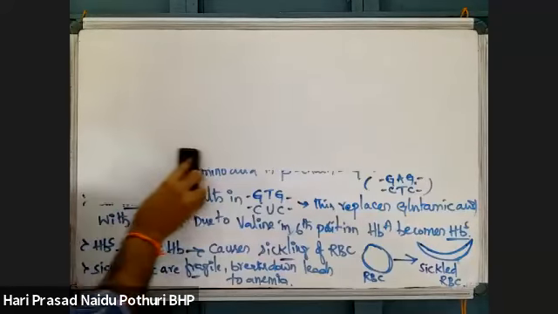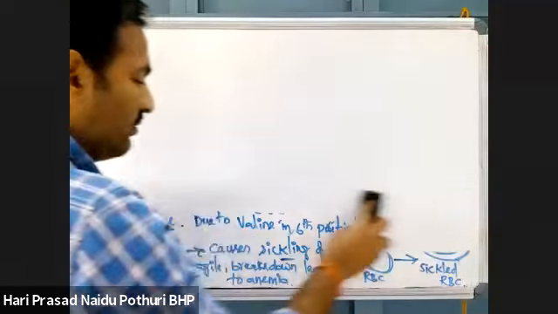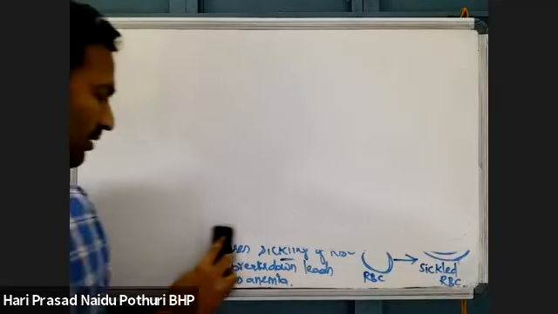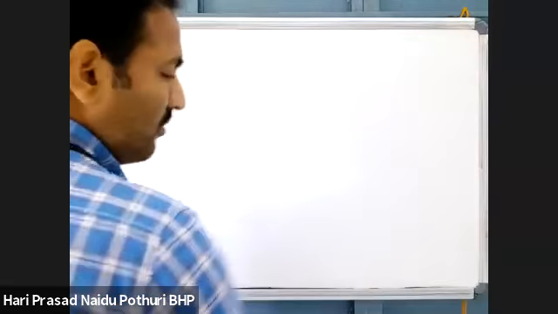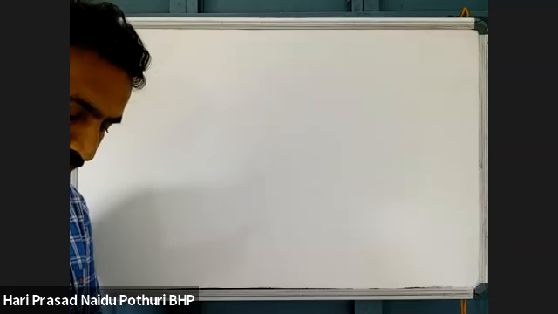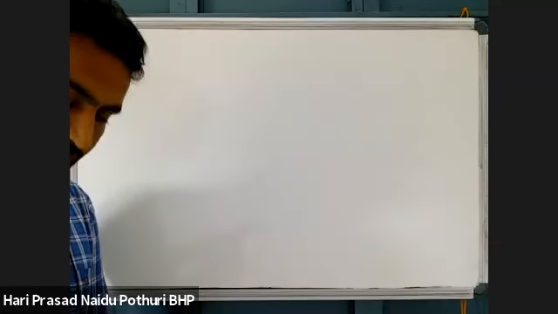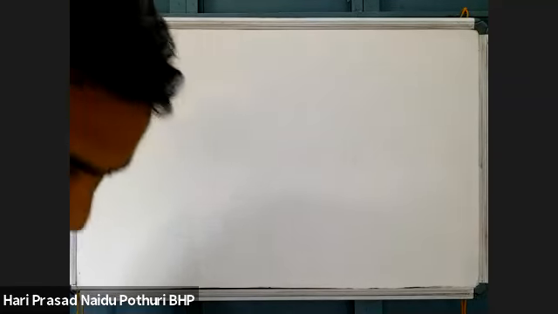Then that RBC will break down. The normal RBC lifespan is 120 days, but this RBC will not live for 120 days. Due to the sickle shape, they will break down. The lifespan of RBC is decreased.